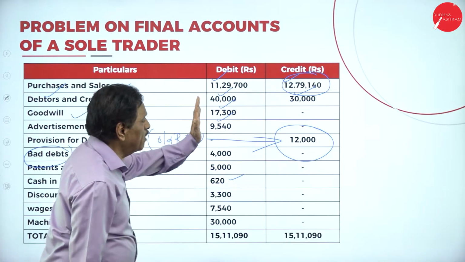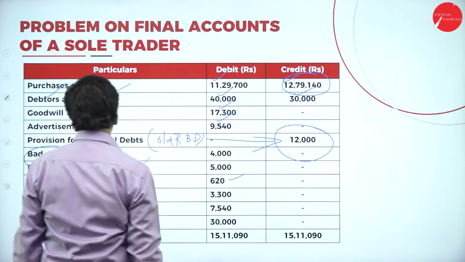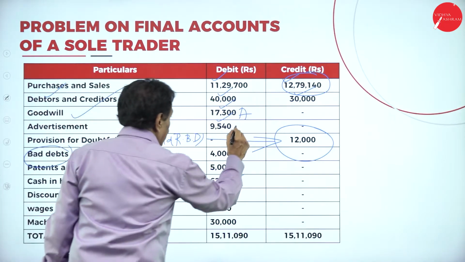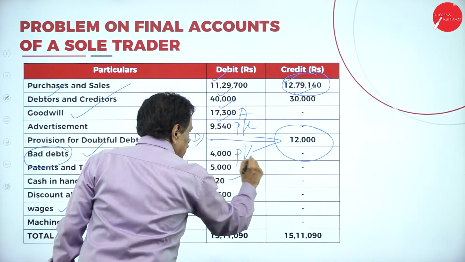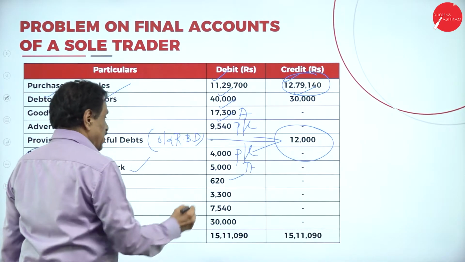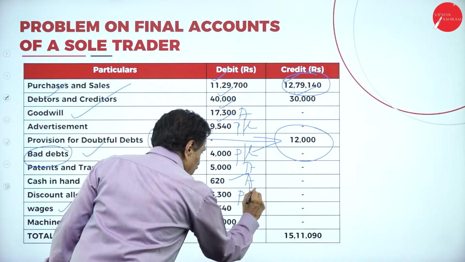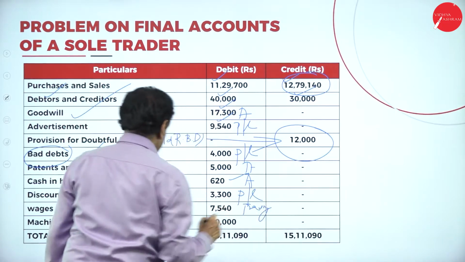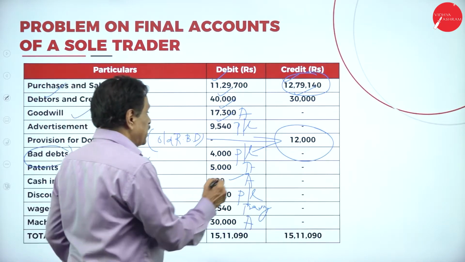Purchases will come in the trading account, sales on the trading account credit side. Debtor is an asset, creditor is a liability, goodwill is an asset. Then advertisement goes to the profit and loss account, bad debt goes to the profit and loss account, patents and trademark is an asset, cash in hand is an asset, discount allowed goes to the profit and loss account, wages to the trading account, whereas machinery is an asset. So this is your old RBD.